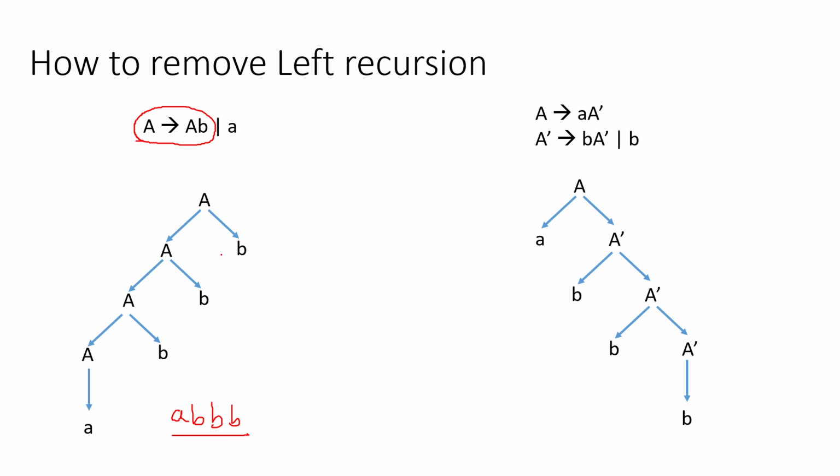But since we have a left recursion, the compiler will not accept this grammar. It's a problem, so we have to remove this. But on removal of this left recursion, you cannot change this string.